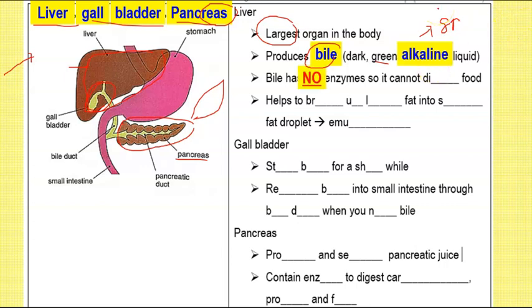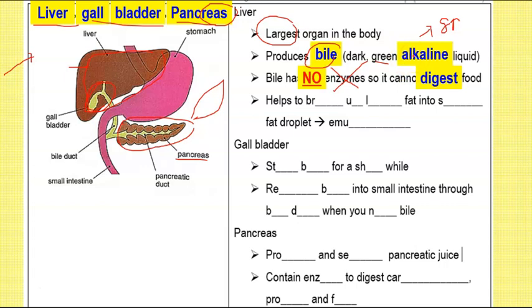Remember, bile is not an enzyme. Unlike your gastric juice that contains the enzyme to digest protein, your saliva contains amylase to digest starch, bile doesn't have any enzyme. So it cannot digest food.